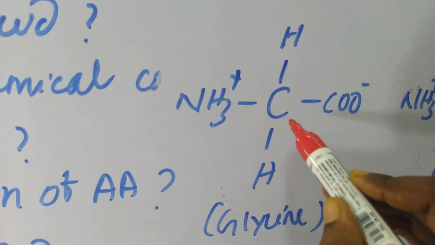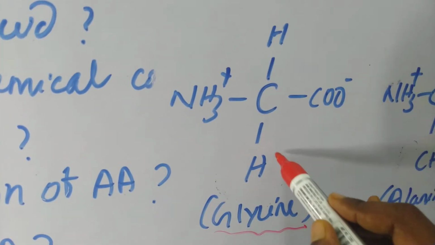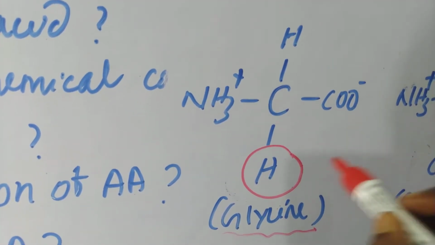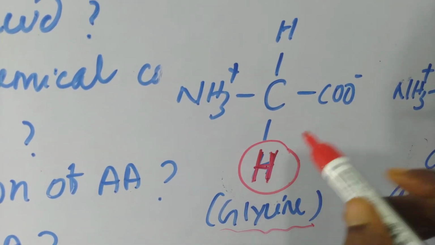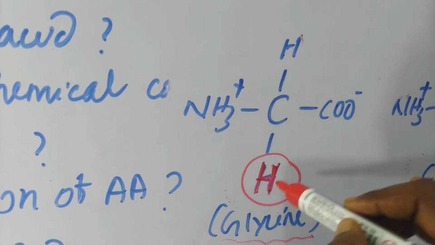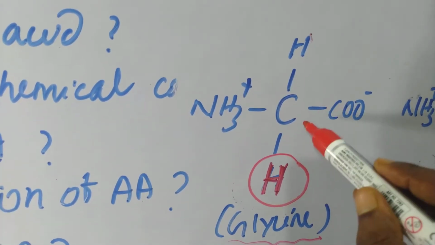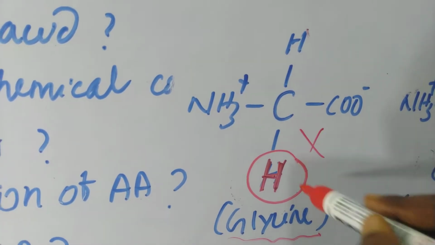As for example, glycine: in case of glycine, the side chain which I mentioned in case of amino acids is a single hydrogen atom. So that means now there are two hydrogen atoms attached to the central carbon. So that means there is no chiral carbon.